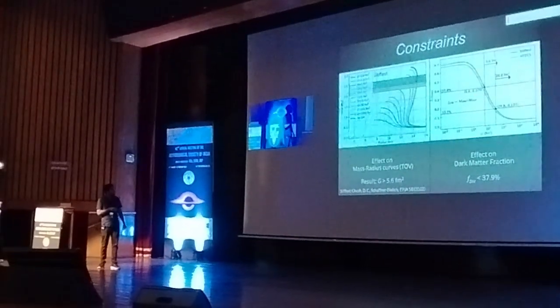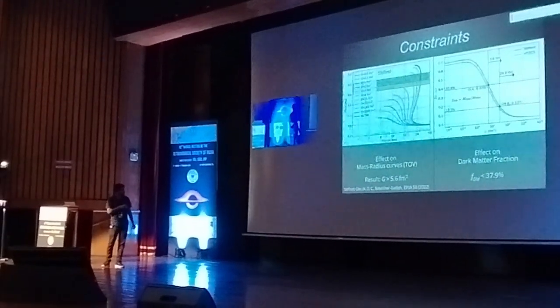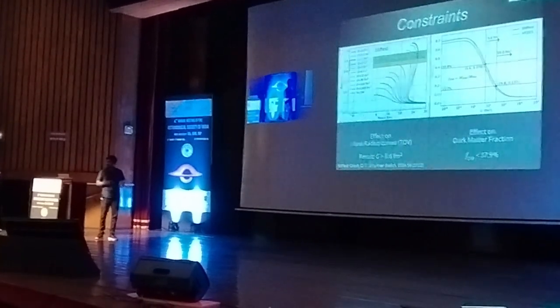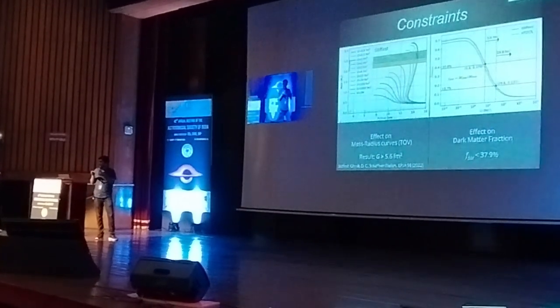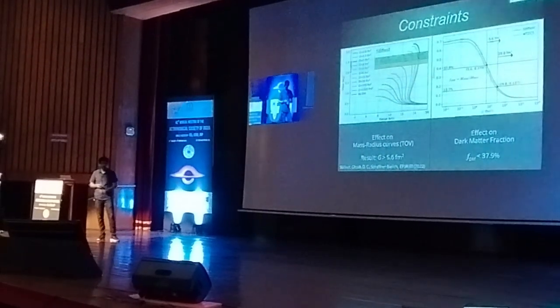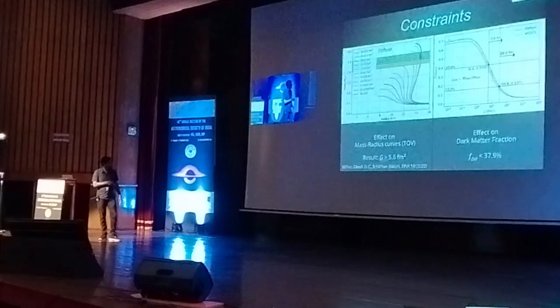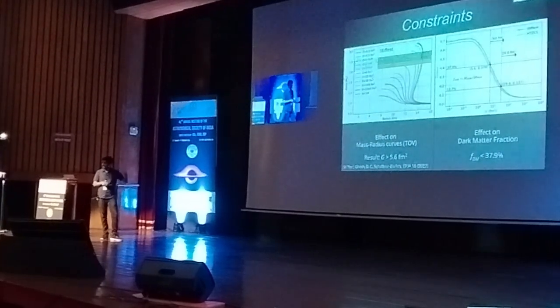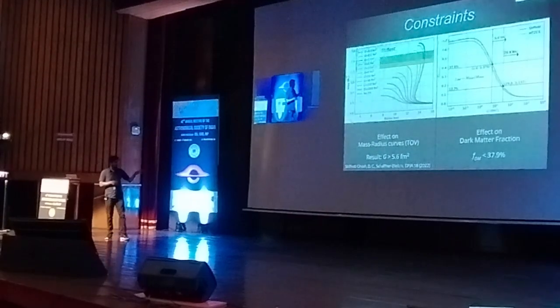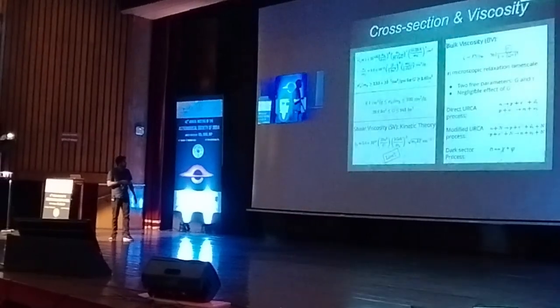And from the interaction, we also can get constraints on this dark matter fraction. As we increase G, we see the dark matter fraction, which is the amount of dark matter quantified by mass to the total mass of the neutron star, goes down. And if we use this constraint, we see that in such a scenario, the maximum fraction of dark matter we can have is 38%, which is already a lot. But we have further constraints.